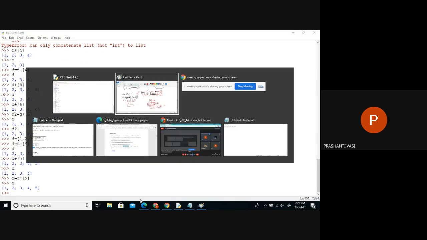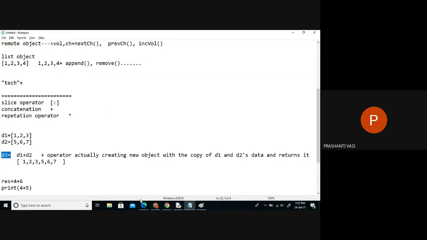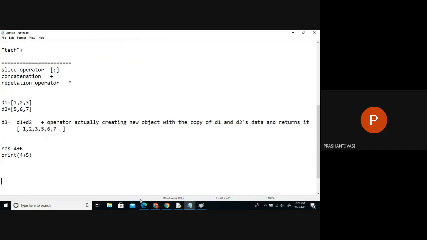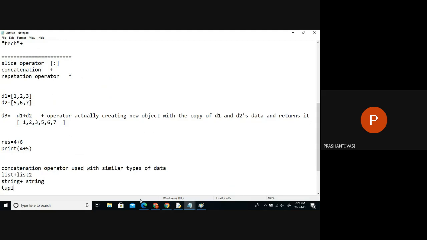And here, one important point you have to remember is that this concatenation operator can be used with similar types of data. That means one list can be concatenated with another list, a string with another string, or a tuple with another tuple.